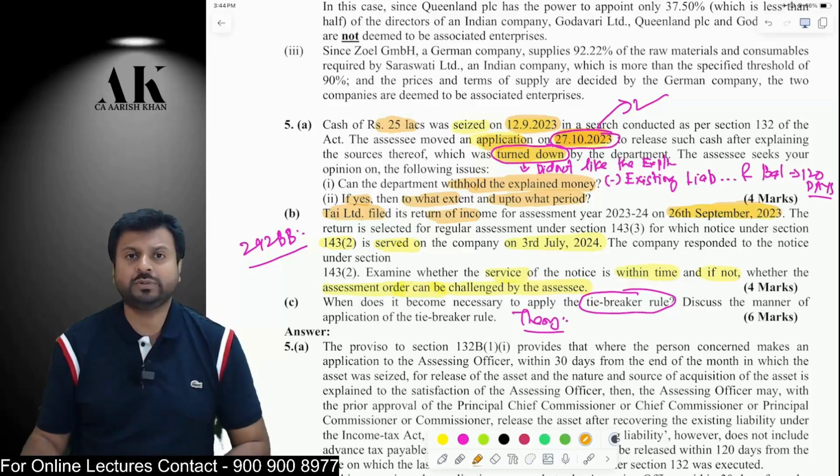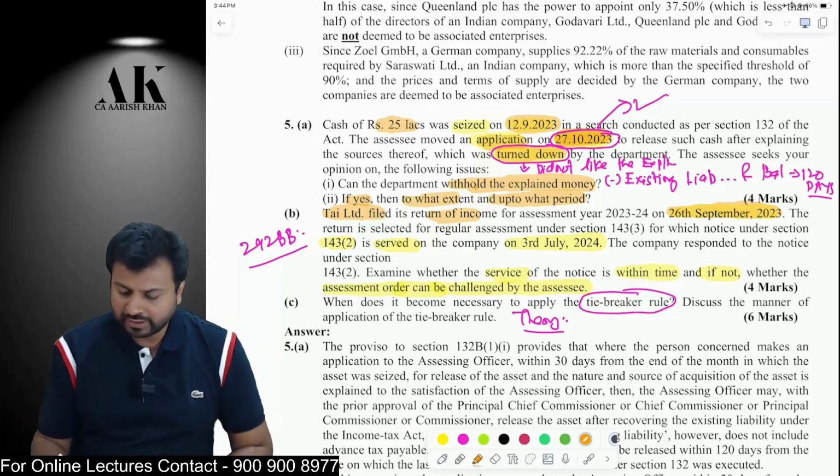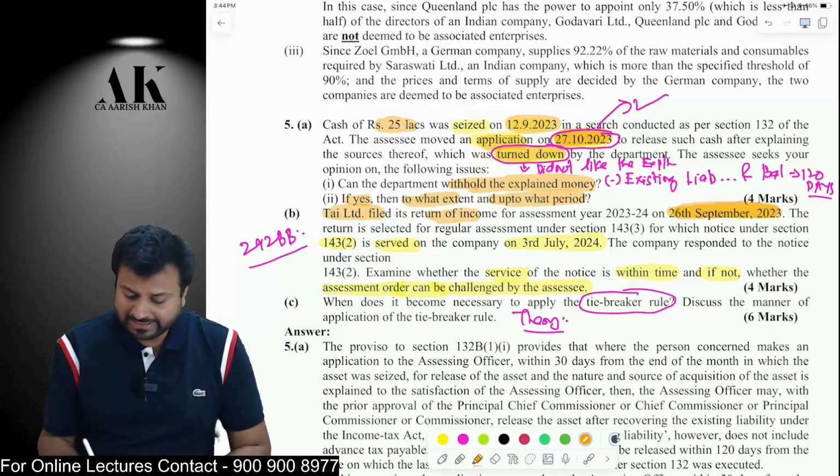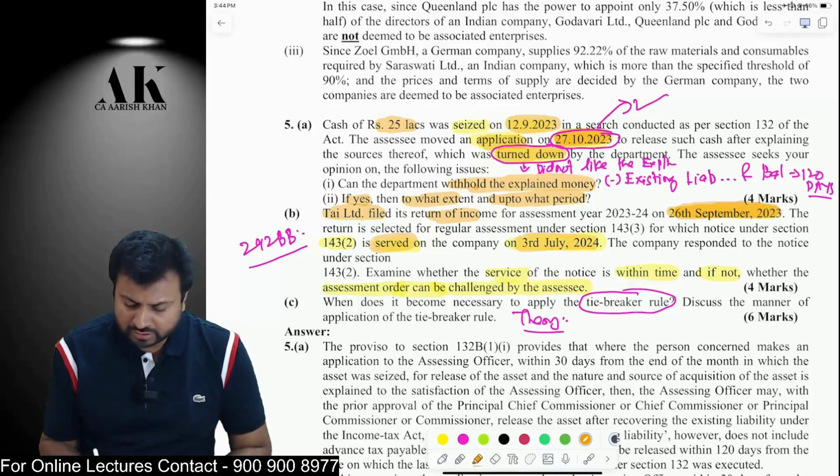The scrutiny notice should be served within 3 months from the end of the financial year in which the return was furnished. So the return was furnished on 26 September 2023. So within 3 months from the end of this year comes to which date? It comes to 30th June 2024. But the assessee was served the notice on 3rd July 2024.